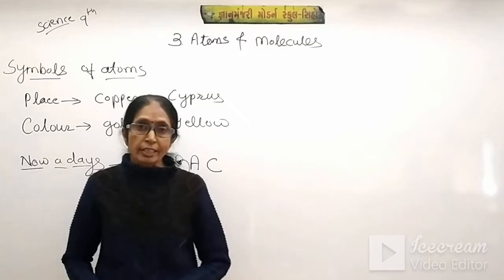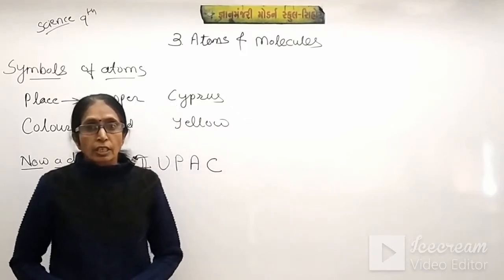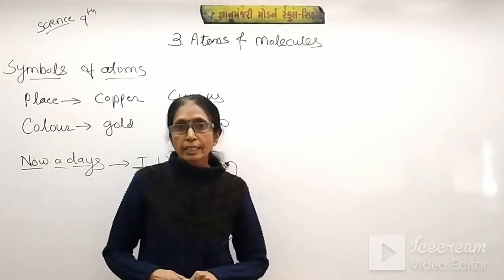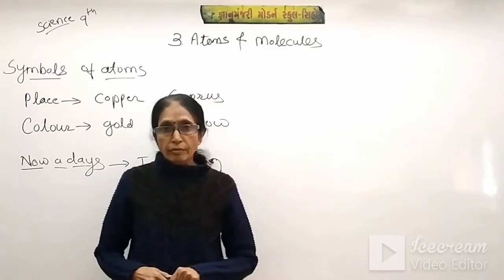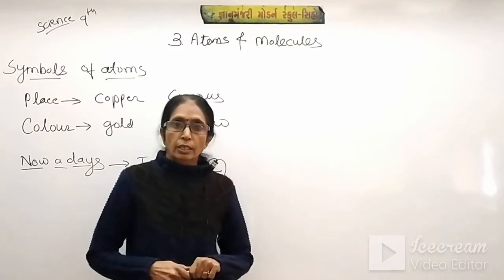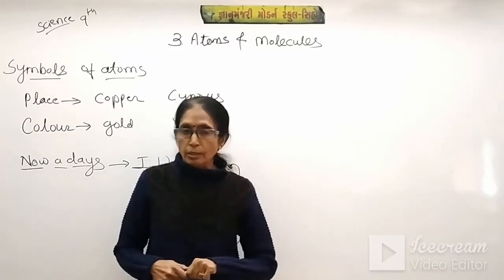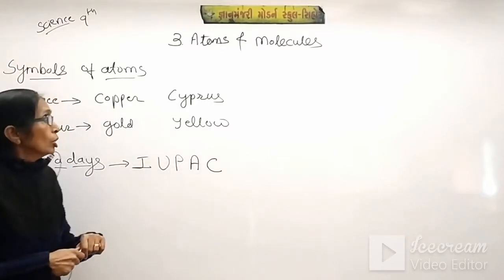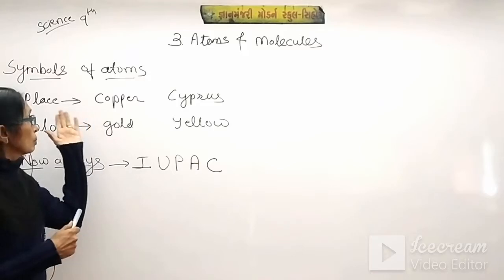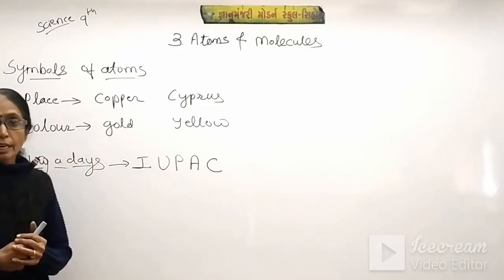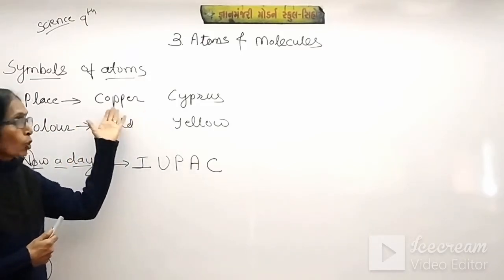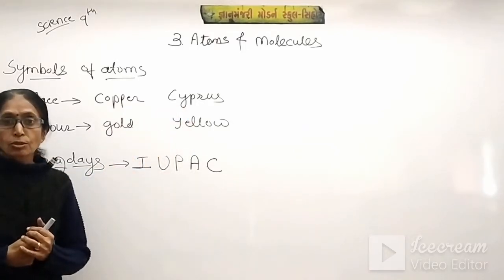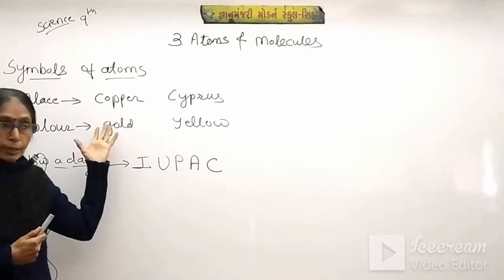After that, we started the symbols of atoms. There were some atoms discovered till that day, so symbols were given. Some of them are related to the places from where they are found. For example, copper was found in the Cyprus area, so it is called copper.